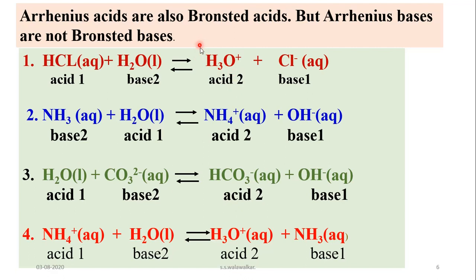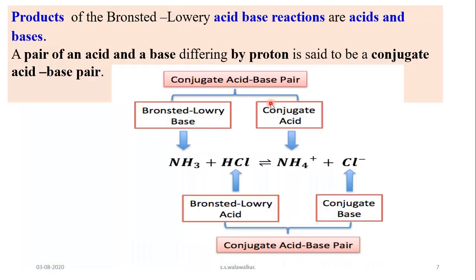So the products of Bronsted-Lowry acid base reactions are acid and base, and a pair of an acid and base differing by a proton is formed in this acid base reaction, and that pair is called what? Conjugate acid base pair.